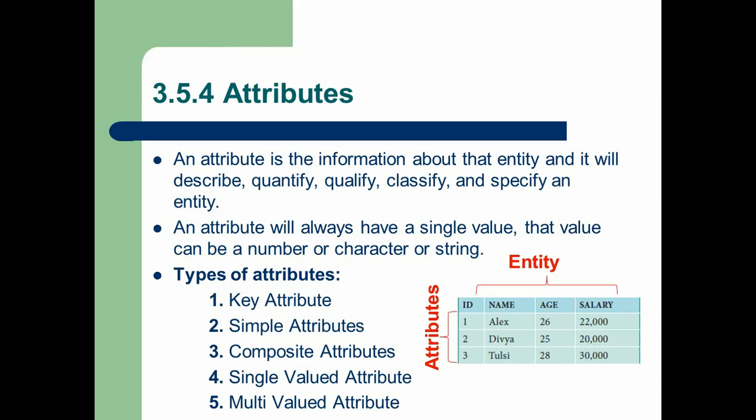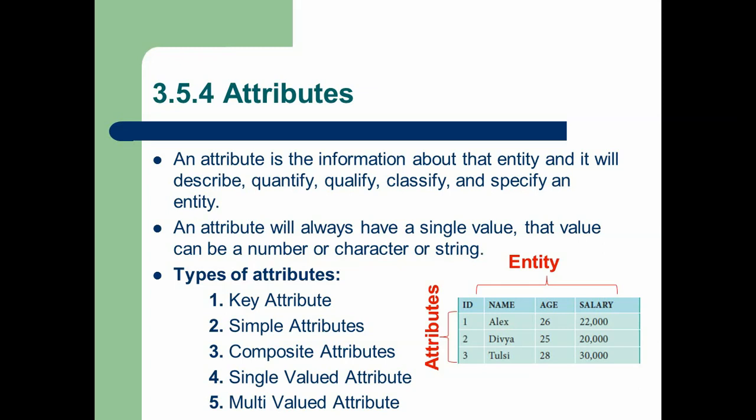Here entity means columns. So in the ER model, the entity word is referred to as a column. In the table, you can see ID, name, age, salary as entities, where 1, 2, 3 are the attributes for the ID entity; Alex, Divya, Tulsi are the attributes for the name entity; 26, 25, 28 are the attributes for the age entity; 22,000, 20,000, 30,000 are the attributes for the salary entity.